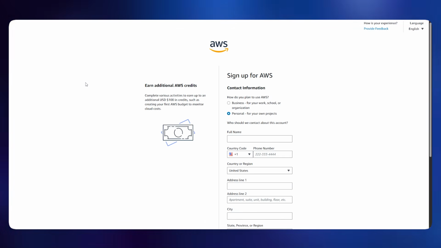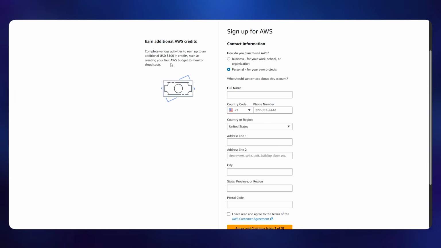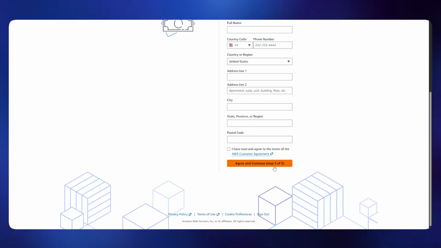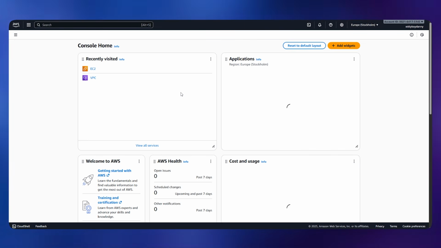Then you will see a page like this, and you have to click on personal, and fill in all the details. Just go through all the 5 steps, and don't worry, it's not gonna take any money from your account because it's free, and you're only completing the account, and then you're getting the $100 or maybe $200 credit for free. Once you're finished with this, you will be on the main homepage. Okay, I'm logged into the account.